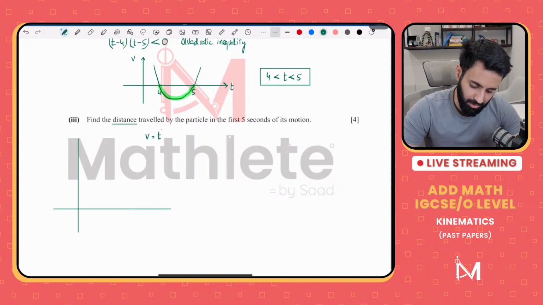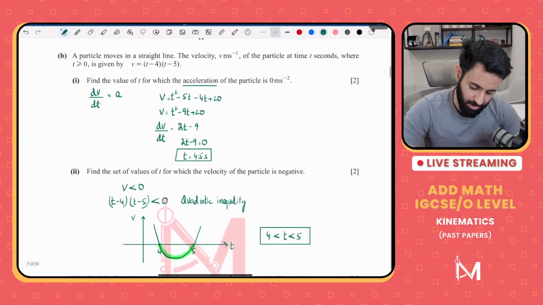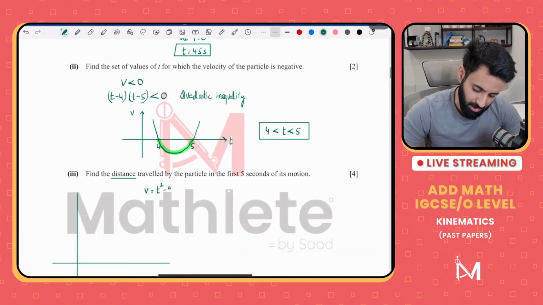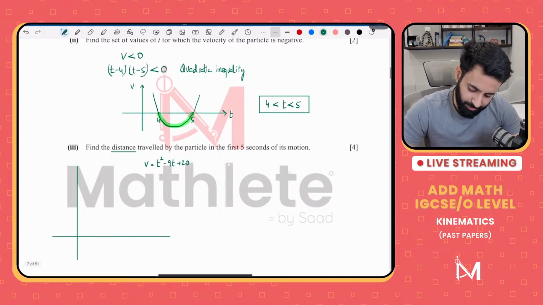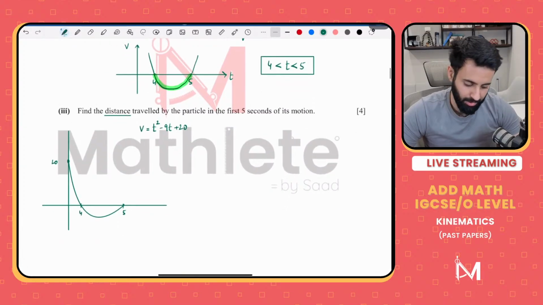Now, if you recall the equation for velocity, it's t squared minus 9t plus 20. That means this graph looks like this. And you want the distance traveled in the first 5 seconds of its motion. So this is 4, this is 5. Now, here's what we're going to do.